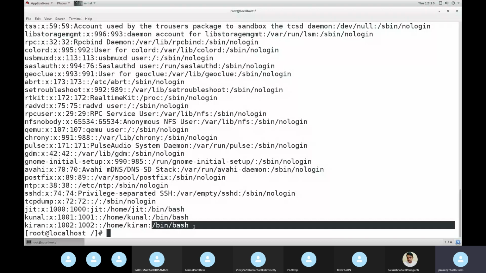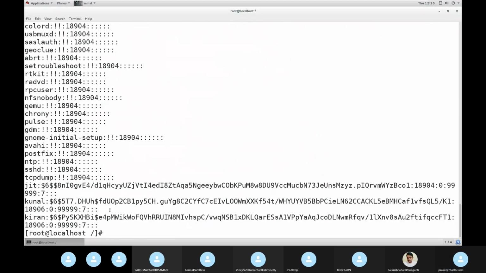In Linux it was bash scripting, which shell we are using is shown there. If there's an encrypted password it will be there, or if there's no password, an exclamation mark will come. After that, you can see there are some numbers.